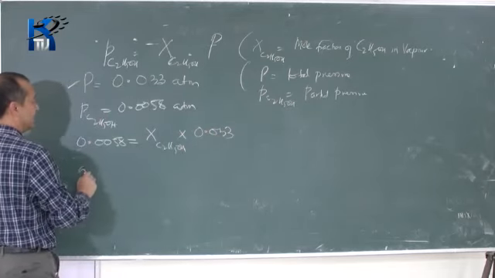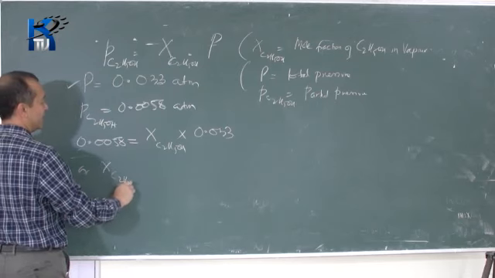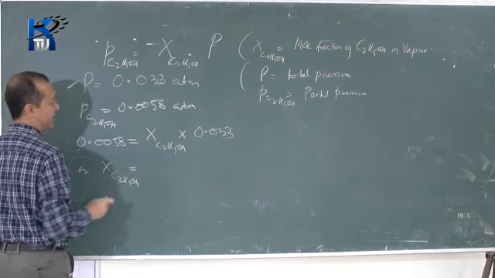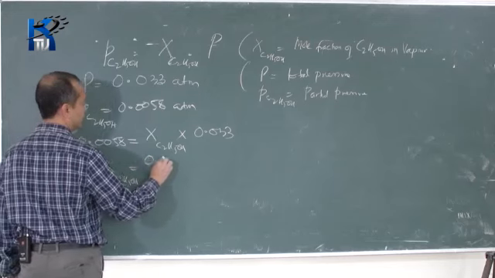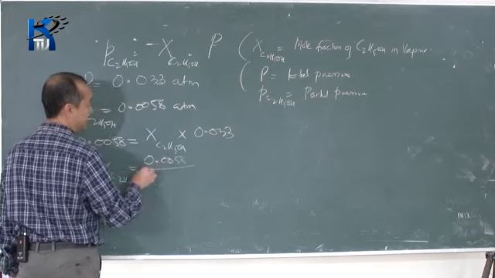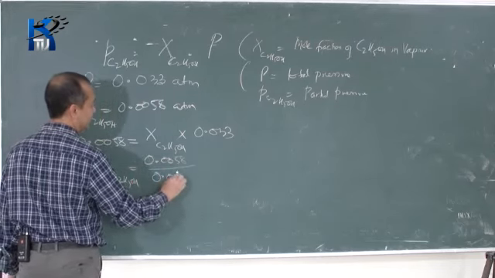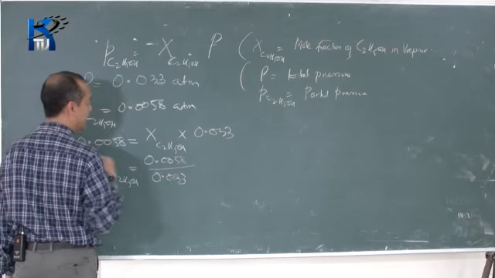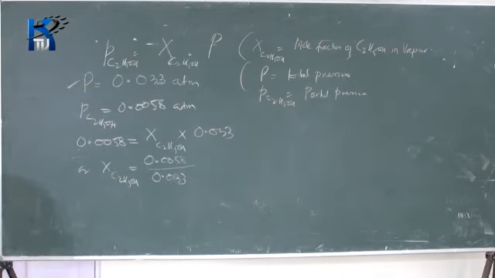Or X C2H5OH, the mole fraction of ethyl alcohol, will be 0.0058 divided by 0.033. So we'll do the calculation.